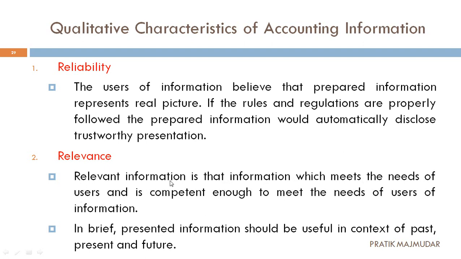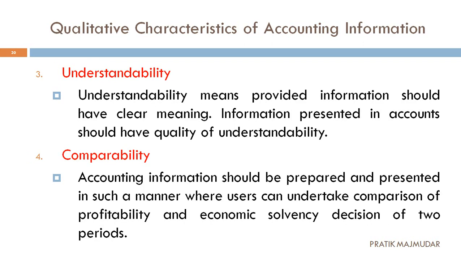If the user wants this and we are providing the real things, then it is considered relevant data. This data will help you in the future context, the past context, as well as the present context. Okay, next one, that is understandability. Now, what is called understandability?